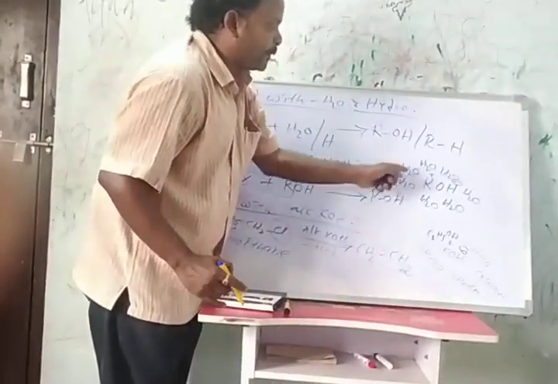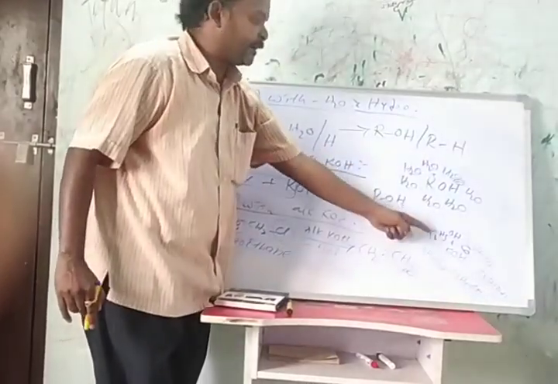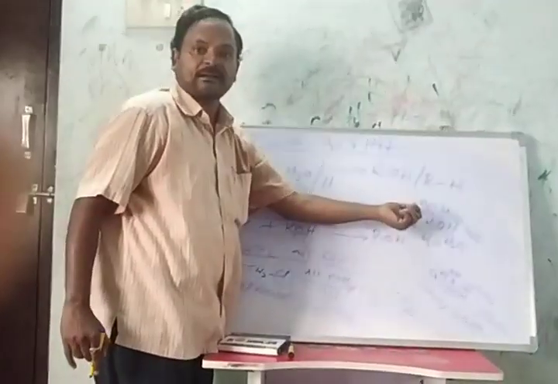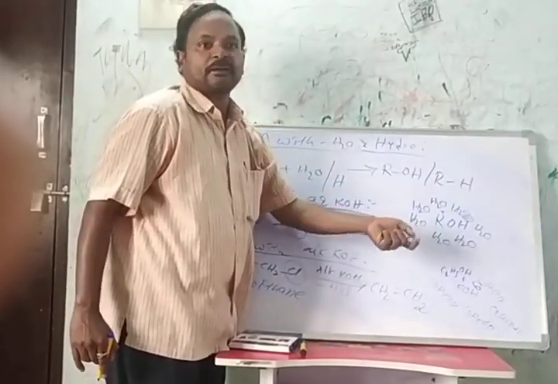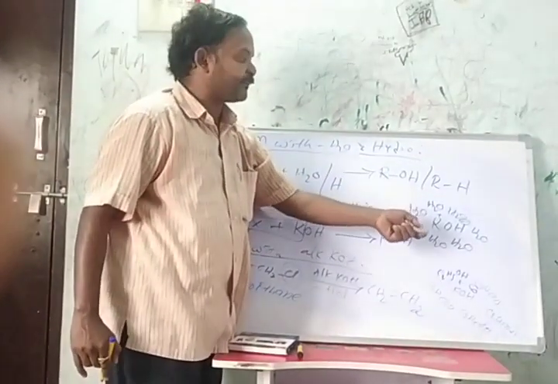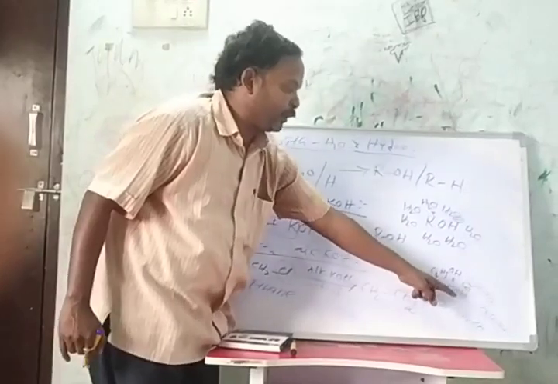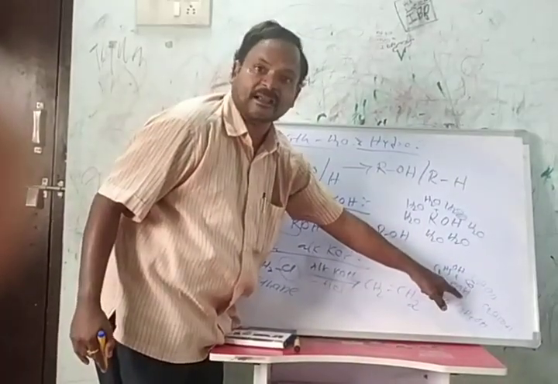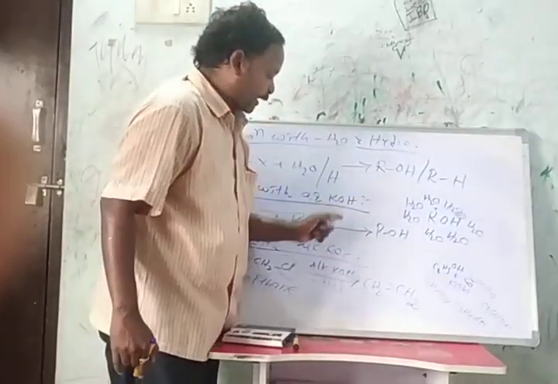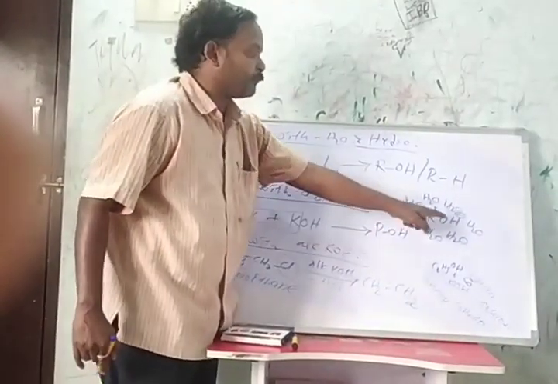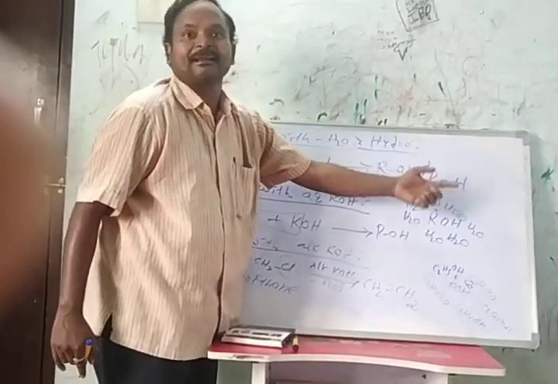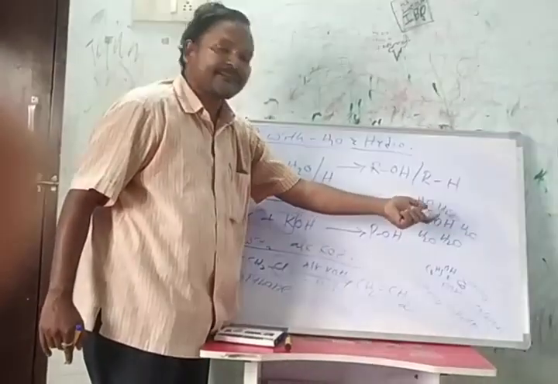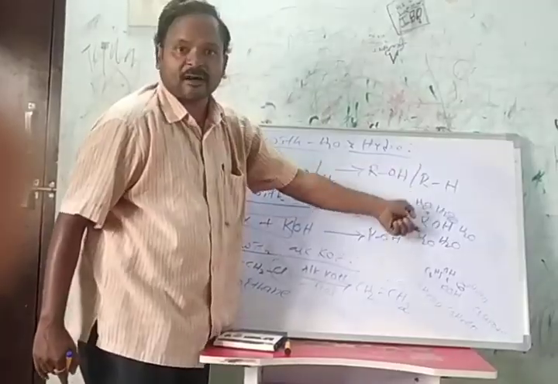Ethyl alcohol has a larger size compared to water. Due to the bulky nature of ethyl alcohol, there is no easy removal of OH minus ion from the alcoholic atmosphere, whereas OH minus ion easily escapes from the water atmosphere.